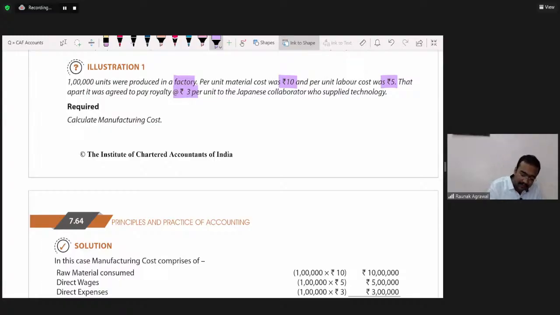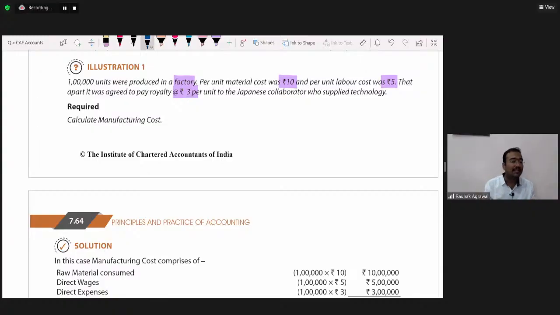So what do you mean by royalty? Suppose we have collaborated with some Japanese company. Some Japanese company has provided us the technology, the know-how. तो वो जो हम उनकी टेक्नोलॉजी यूज कर रहे हैं, for using that technology, we have to pay some money to that company. So that money is known as royalty.